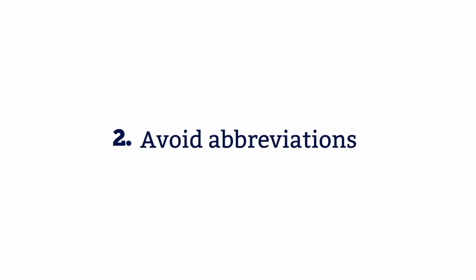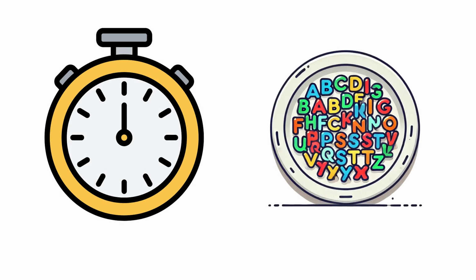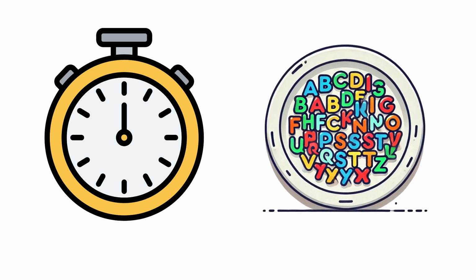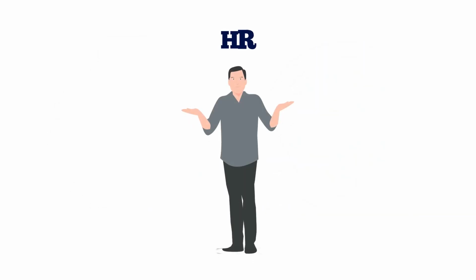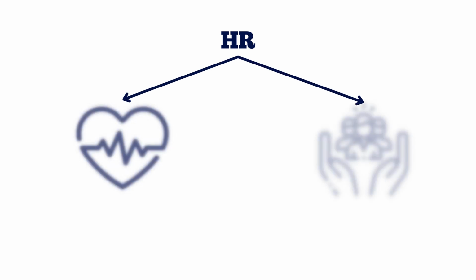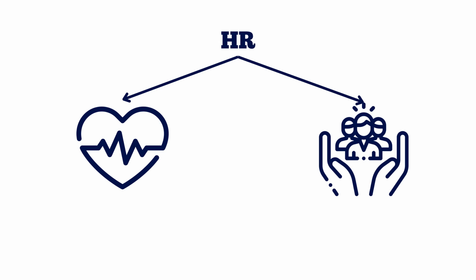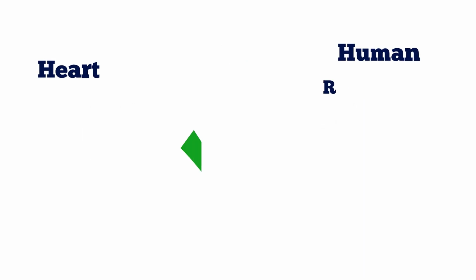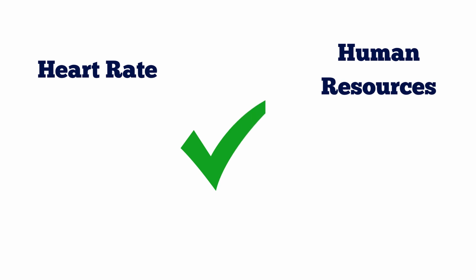Let's move on to tip number 2, avoid abbreviations. Abbreviations are shortened words that we use to save time. But overusing them creates an alphabet soup that can be confusing. People can often guess meanings from context or by applying common sense, but translation tools can't. Abbreviations can also have multiple meanings, like the English HR for heart rate or human resources. Abbreviations may also lack official translations in other languages. So, to ensure a clear translation, try to use full words instead.